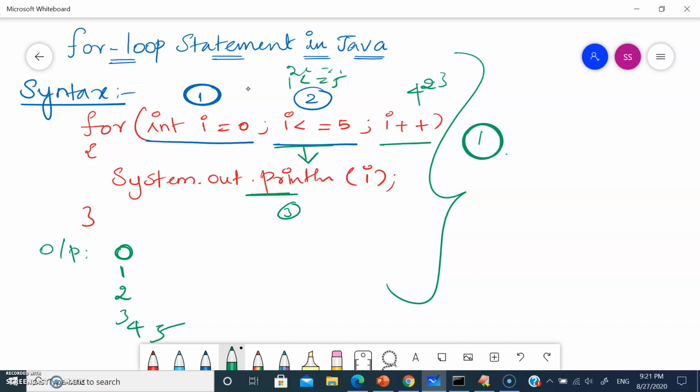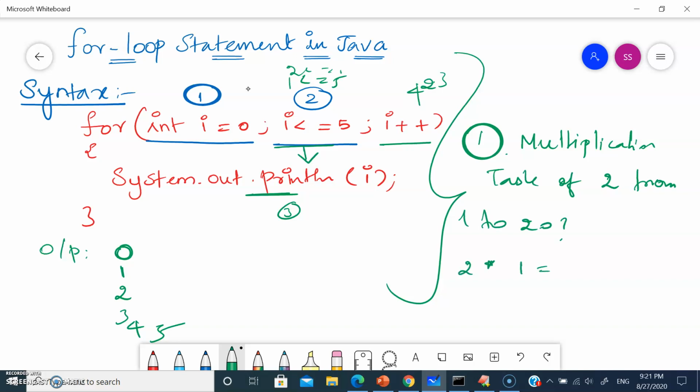So let's print the value for multiplication table of 2 from 1 to 20. Okay, so we have to print 2 into 1 is equal to 2. 2 into 2 is equal to 4. So like this we need to print up to 20. So let's write the program for that. So here I have given you the starting point as well as an ending point, right?